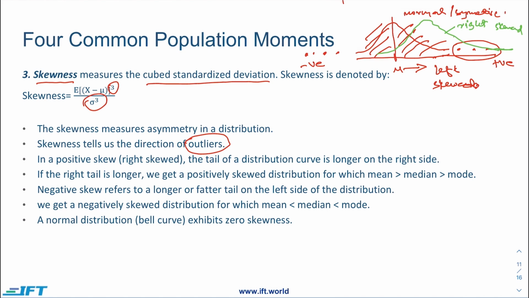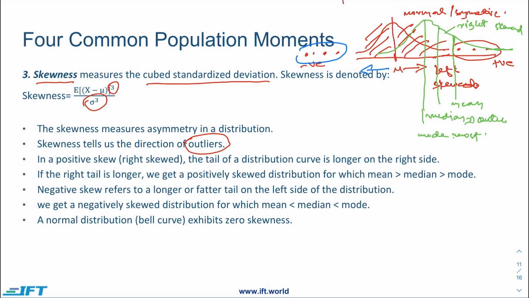Now for this curve, the mean would be somewhere here, the median would be here, and the mode would be here. Mean, median and mode are three different terms we will discuss later. Median gives us the center of the distribution, and mode gives us the values which occur most often. So the highest number of values would be referred to as the mode. On the other hand, if we have values which are mostly on the left side, then the mean would be shifted here on the right side.